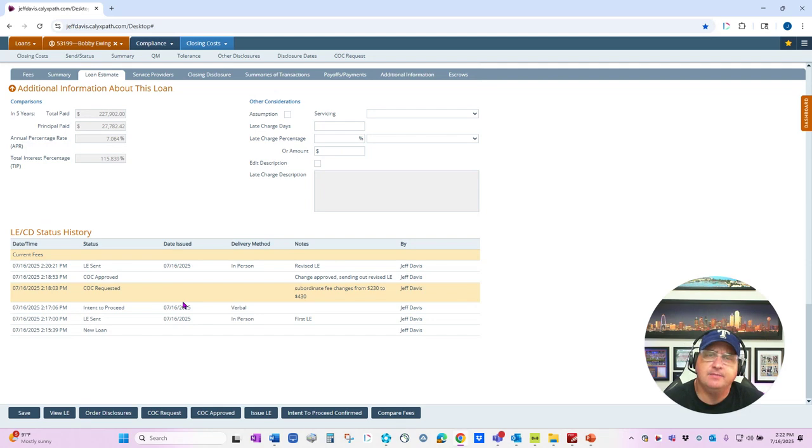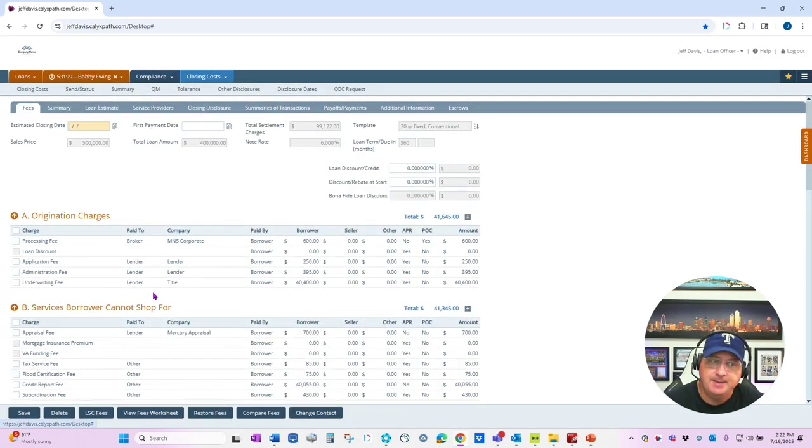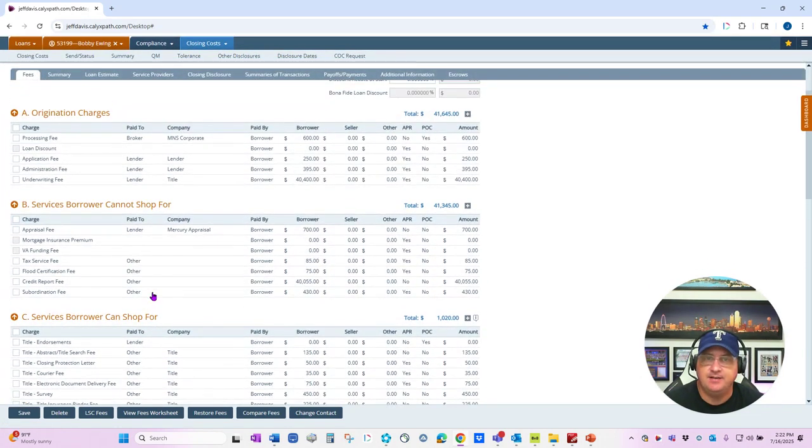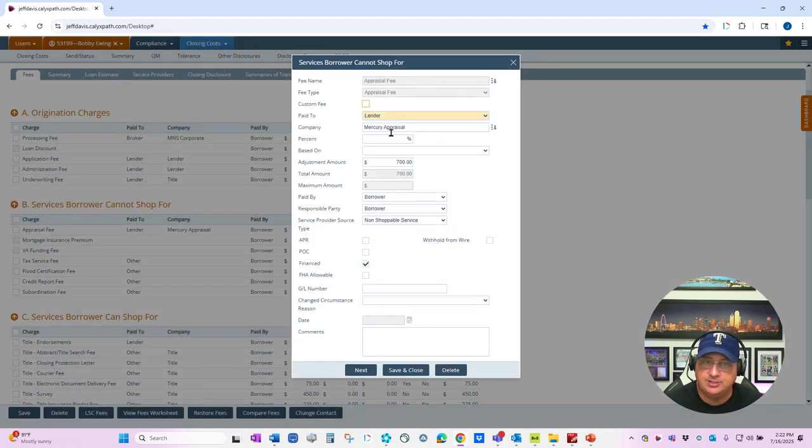So now let's talk about cost to cure warnings. Let's go back into our fees screen, and let's use the use case of we ordered an appraisal, and the first one was $700, but the appraisal was too low, so we had to order a second appraisal. The second appraisal came in at $900, so I need to go into my appraisal fee and change that from 700 to 900,